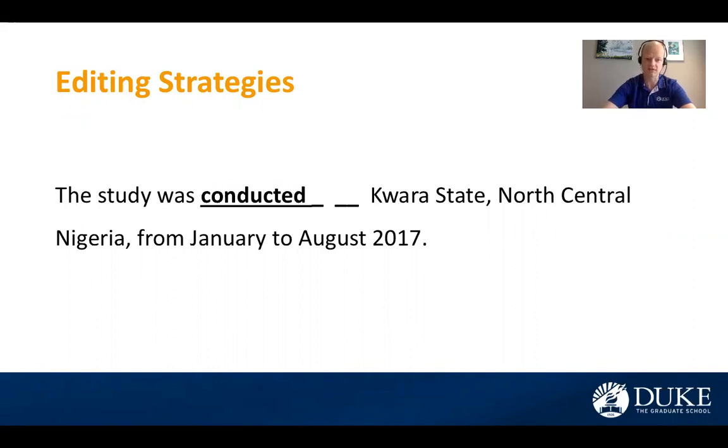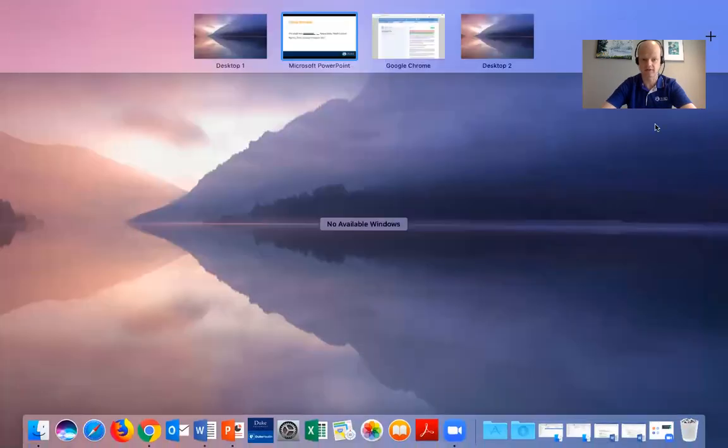So we have this sentence here. The study was conducted blank, Kwara State, North Central Nigeria, from January to August 2017. Perhaps you already know which preposition should follow conducted here. But let's imagine for a second that you're not sure. Well, again, we can look at this.